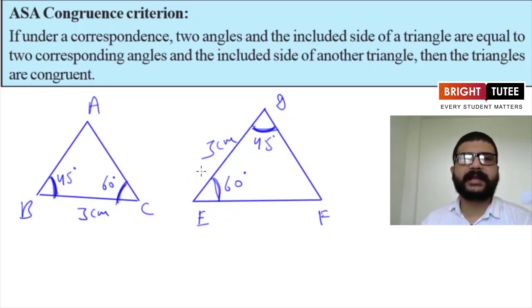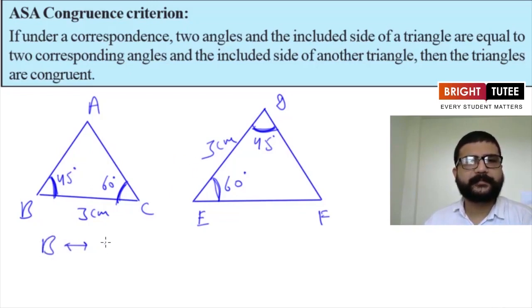Now the thing is how we can write the congruency relation symbolically. What should we do for that? We need correspondence between vertices. So here we have seen that angle B is equal to angle D. So it means B corresponds to D and angle C is equal to angle E. So it means C corresponds to E. Now only one vertex is left from triangle ABC. It is vertex A. Now it will correspond to vertex F.